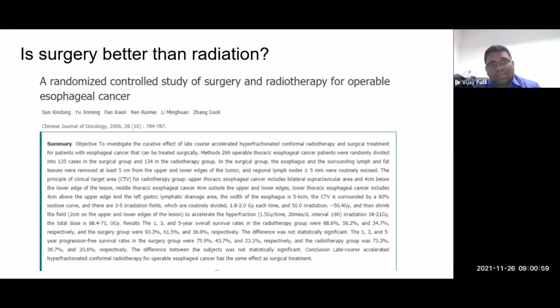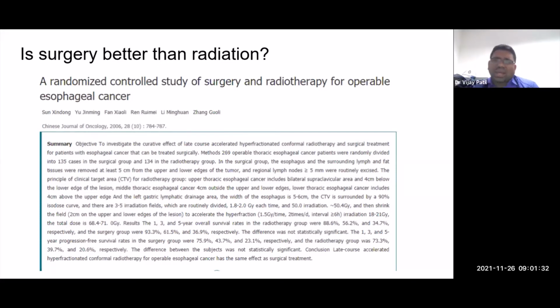There was a randomized study, and mind you, the thing which I would point out is for operable esophageal cancer, surgery versus radiation. There is no chemo here. We know from radical chemoradiation studies that addition of chemotherapy improves outcomes over radiation. So understand the surgery has been compared to radiotherapy, and radiotherapy, at least in 2006 when the study is published, we already have evidence that radiotherapy alone is weak. So the match actually is heavily tilted in favor of surgery here.